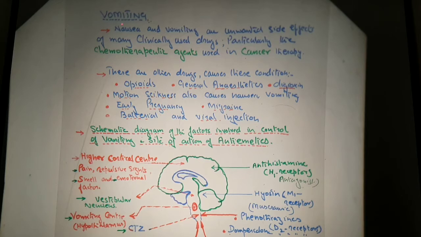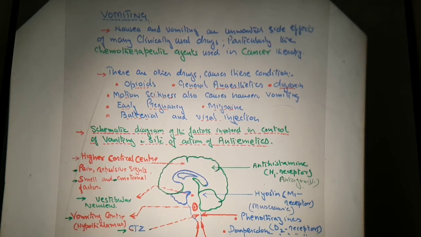Now what is vomiting? Nausea and vomiting are the unwanted side effects of many clinically used drugs. You know that vomiting usually takes place due to certain poisoning compounds going into the body, due to disturbance of the GIT, or due to the side effects of certain clinically used drugs, particularly the chemotherapeutic agents used in cancer therapy. Chemotherapeutic agents are those chemical compounds in the form of drugs which are used during chemotherapy.